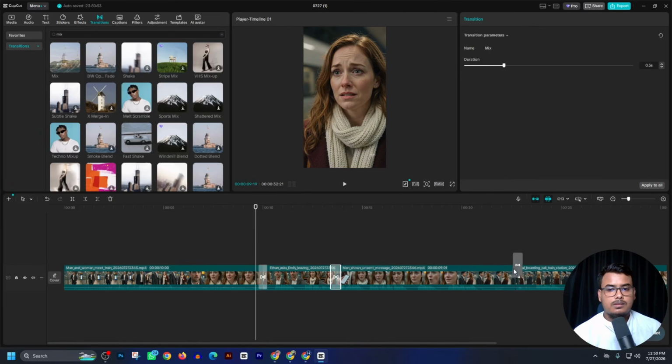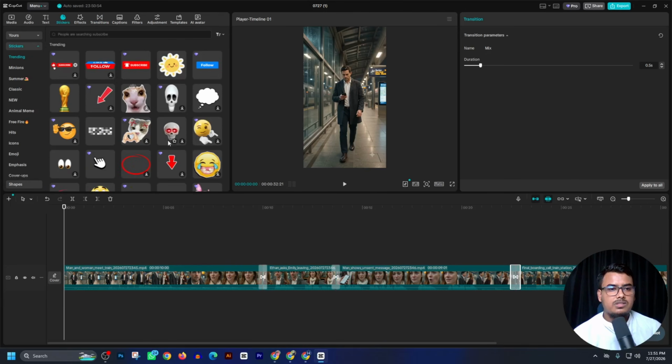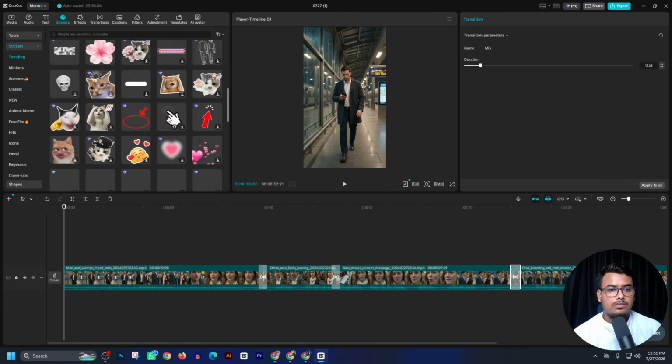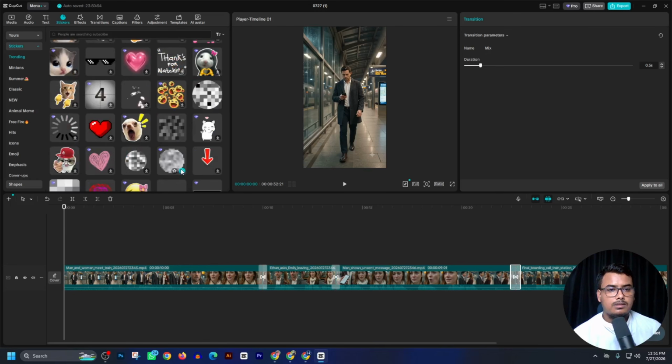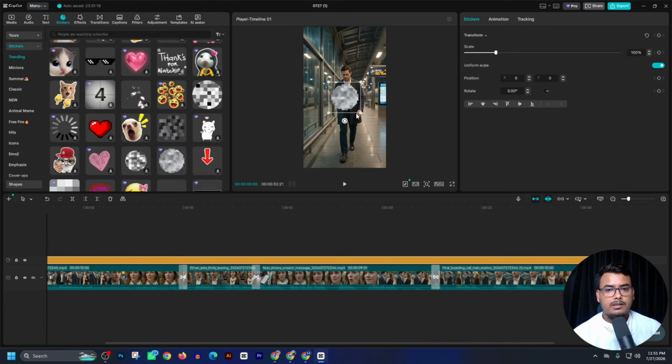So add our transition and see a Gemini logo and go to sticker section and select a simple sticker for our logo. Add this sticker. Okay. Hide the logo simply. Okay. Otherwise, you can add your YouTube logo or Facebook logo.